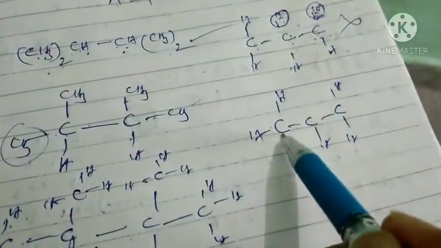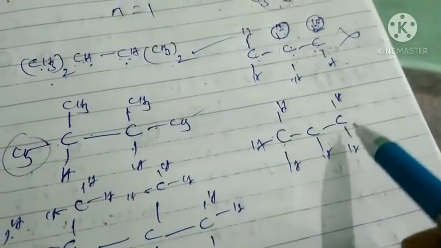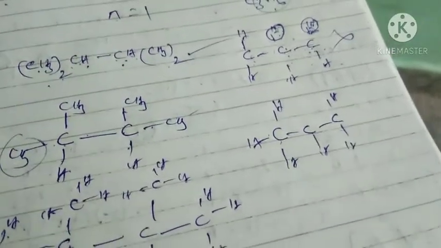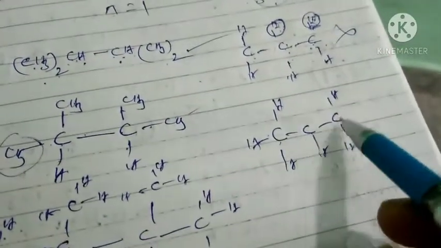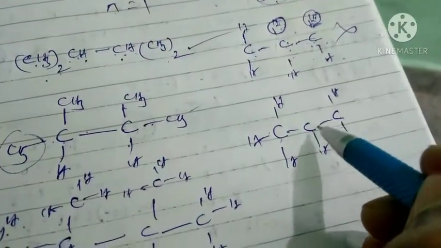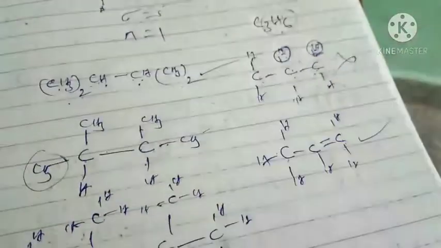Now this carbon forms how many bonds? 4 bonds. This carbon forms how many bonds? 3 bonds. This carbon also forms how many bonds? 3 bonds. Now what we have to do? Still these two carbons require one bond each. So we have to put one bond between these two carbons. So this will be the structure for C3H6.